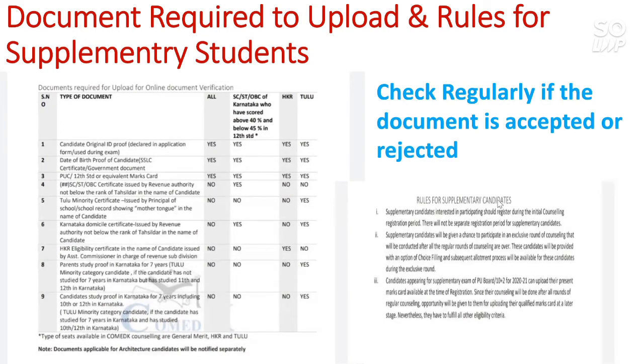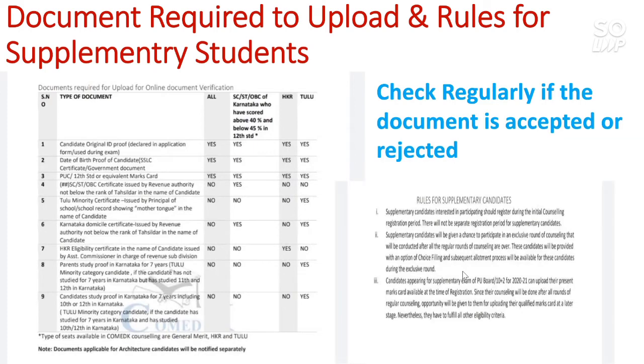Now the rule for supplementary candidates is, supplementary candidates will also register themselves on the given date, that is 10th to 15th, but they will be provided with an option of choice filling and subsequent allotment process for another exclusive round of counseling.